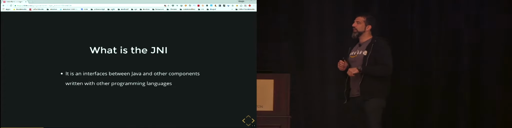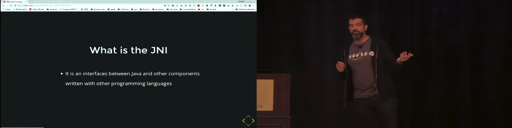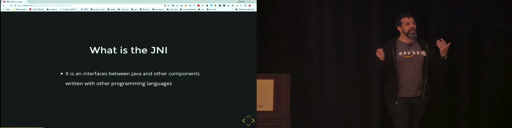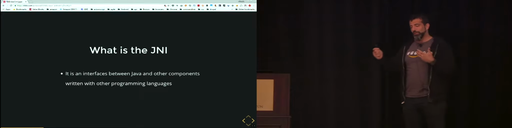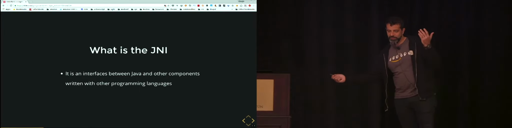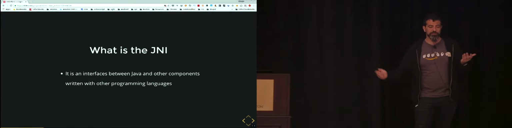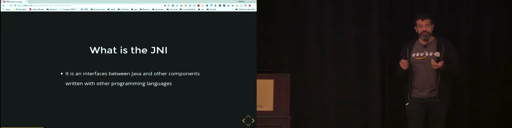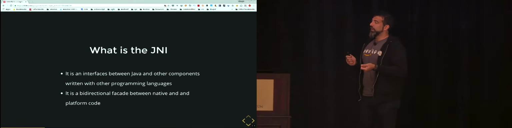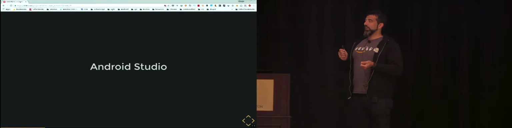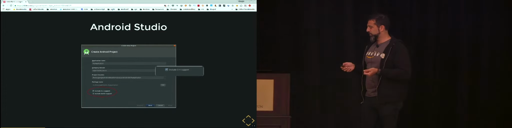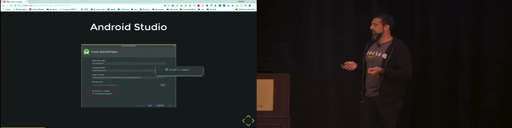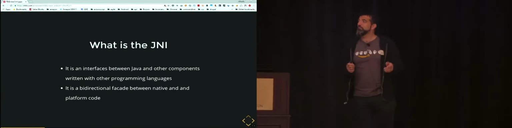While the JNI is simply the interface that is in between, the layer, the man in the middle. The guy that gets a message from Java and says, hey, you have to call this native function, and then executes the function. And vice versa. When you want to call Java from C++, you still use the JNI. So it's a bidirectional facade. In Android Studio, if you want to add support for C++ to your project, it's enough to pick include C++ support and go ahead. Easy, right?